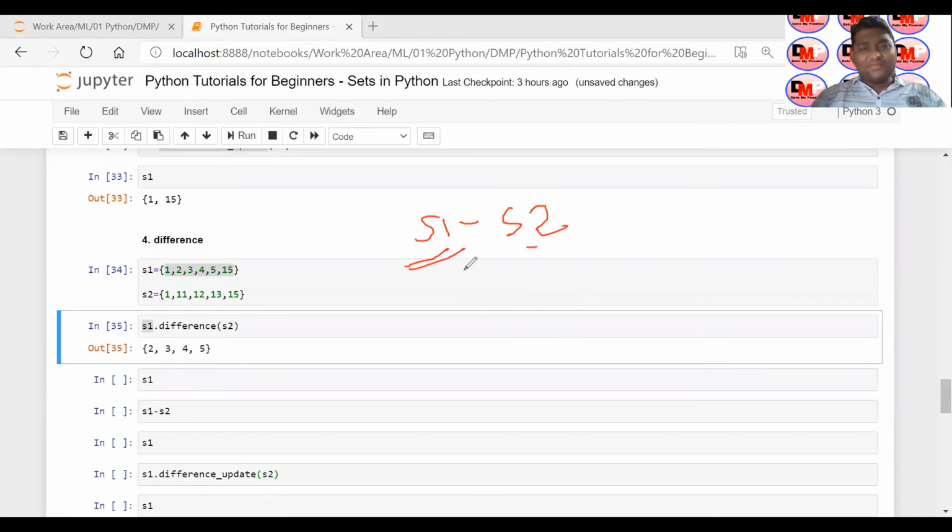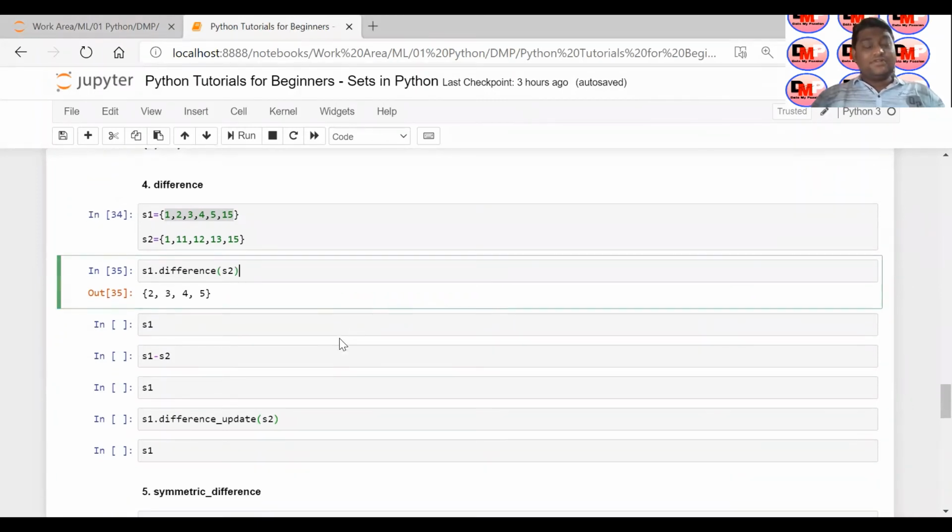So it will take all the elements from S1 and it will exclude these two elements, because these two elements are common, right? So it will exclude these two elements and it will return all those elements which are not there in S2. So S1 minus S2. All records from S1 should be returned which are not there in S2. And that's why you are getting 2, 3, 4, 5. I hope this is clear to you. Okay. So that is your difference method for sets.